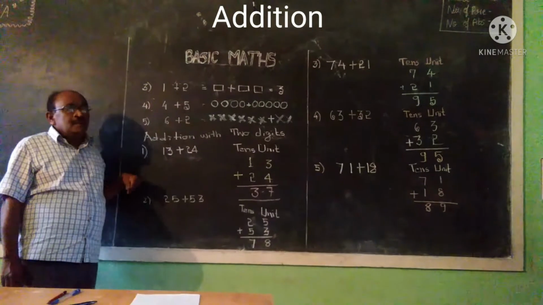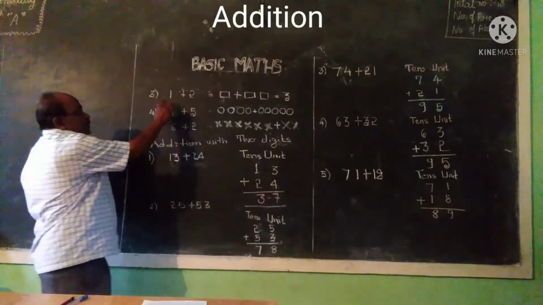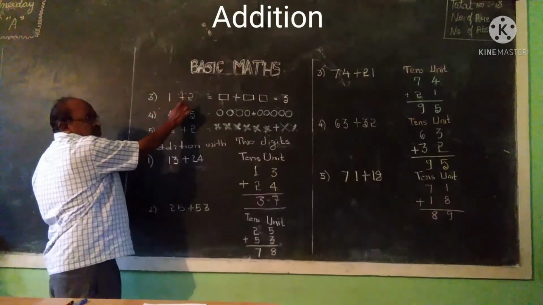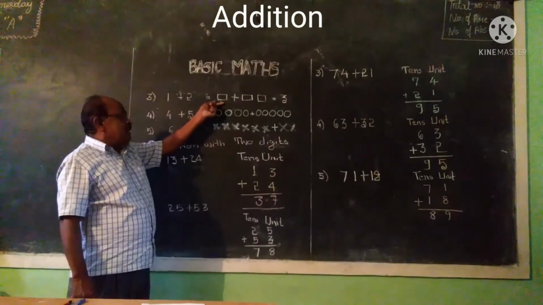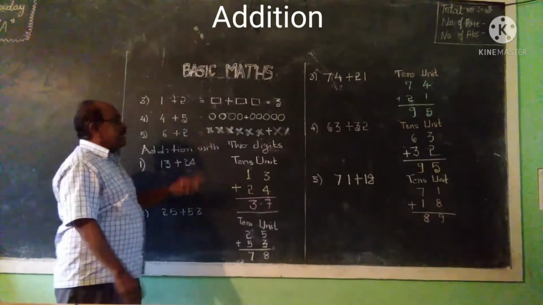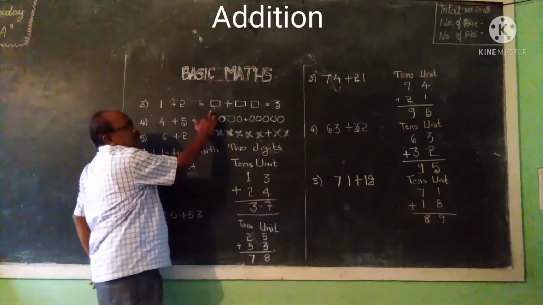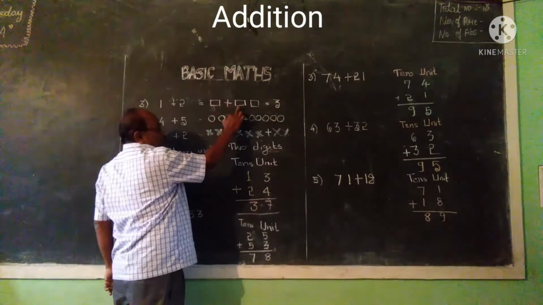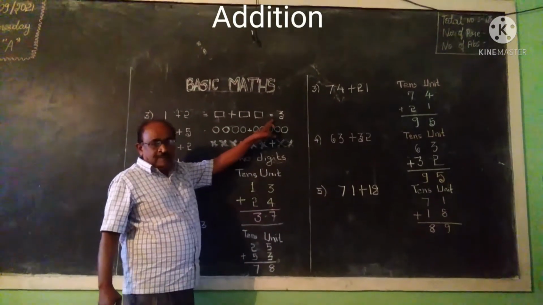Students, we are adding single digit numbers. First one here, 1 plus 2. I am taking one object here, plus two objects. You can add here 1, then another two objects. 1, after 1 we are getting 2 and 3. 1 plus 2 becomes 3 only.